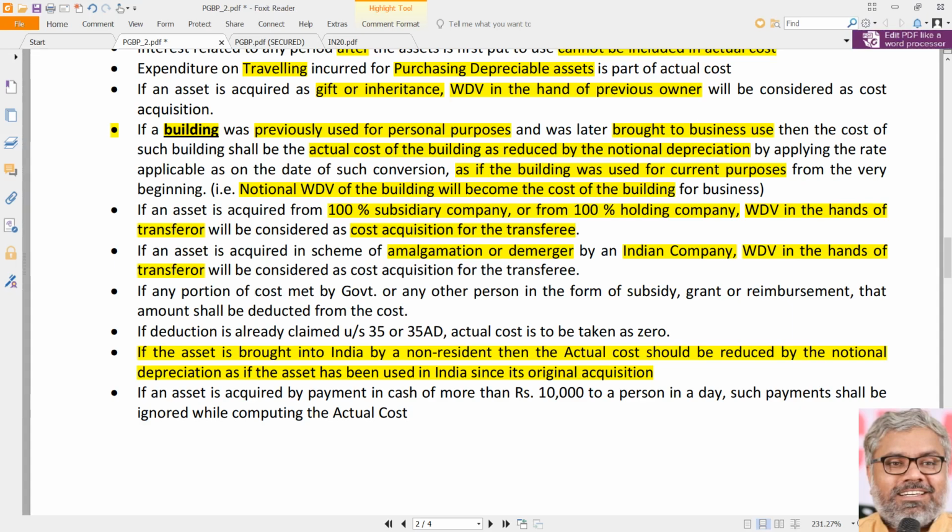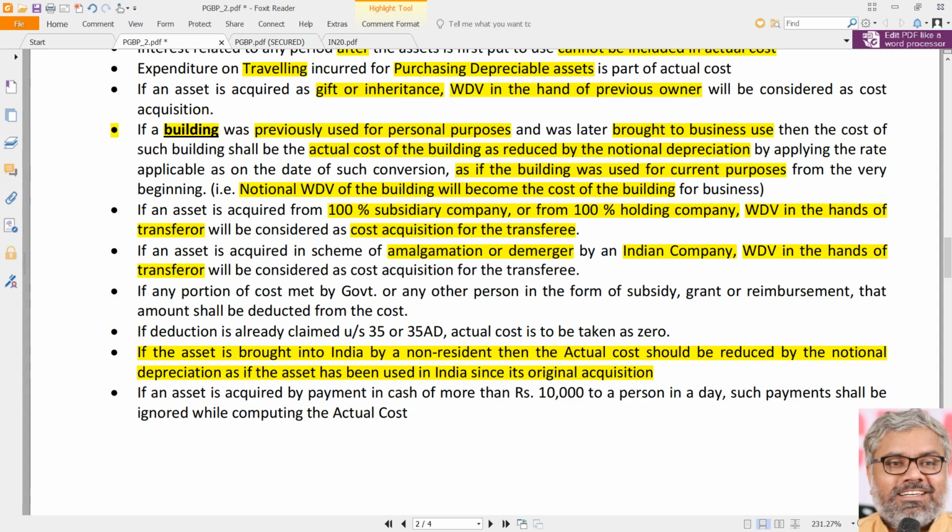So the question comes, the story though started in India now only, but the assets were not purchased now. What should be the actual cost of those assets? Yes, what should be the actual cost? That should be the original cost, whatever he paid for purchasing those assets in the other country, as reduced by notional depreciation as if the asset had been used in India since its original acquisition. Once again, the same concept of notional depreciation will apply.